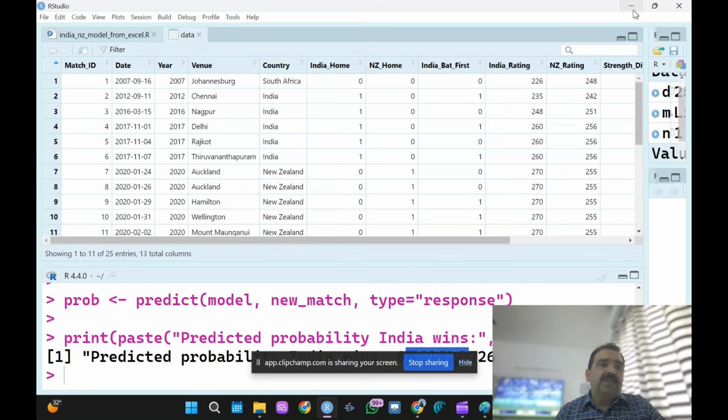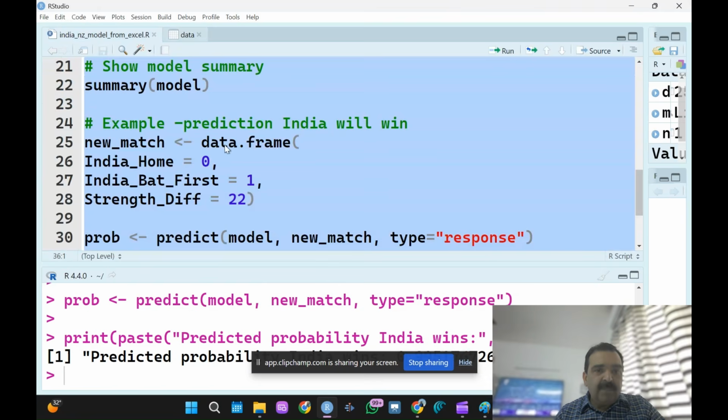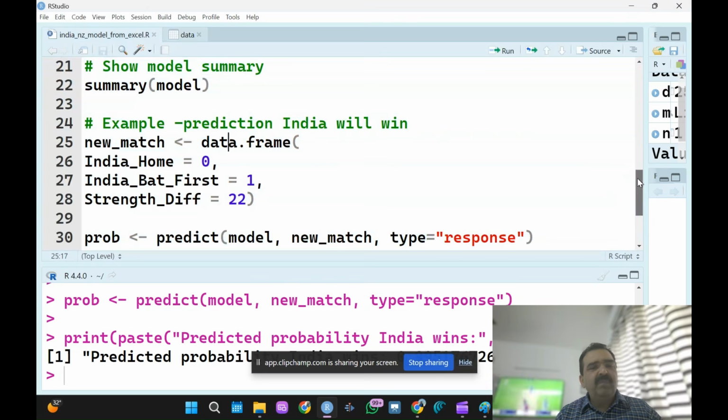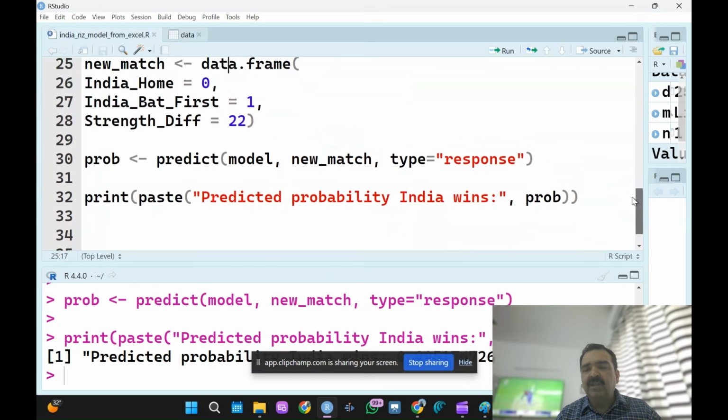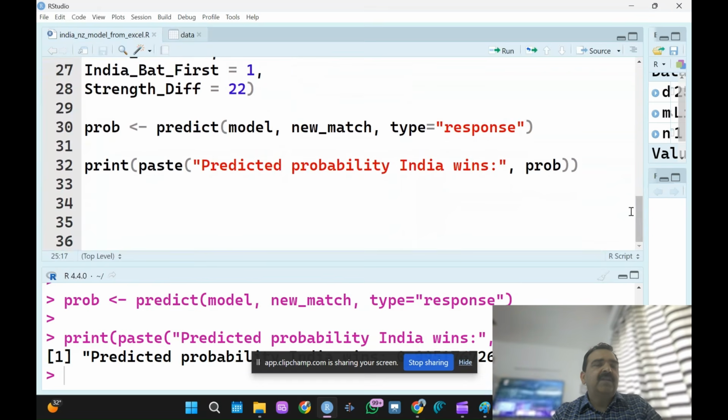And talking about accuracy, guys, I have not used the confusion matrix in this particular program, but I have done it personally. I have checked the confusion matrix, the accuracy ratio, and then the F1 score, and all those things. The F1 score is above 80%, so it's quite good.